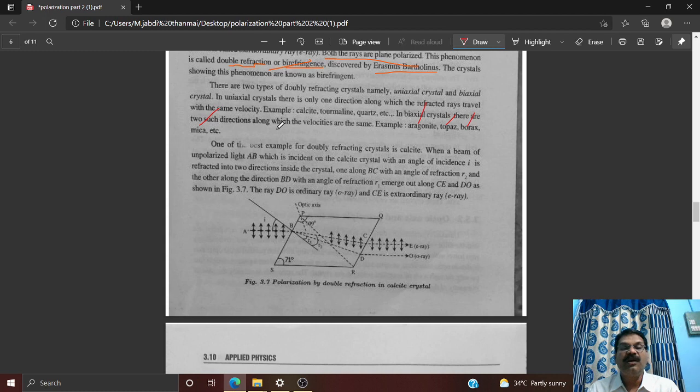One of the best examples of doubly refracting crystals is calcite. Let us see this. A beam of unpolarized light AB is incident on the calcite crystal with an angle of incidence i, and is refracted into two directions inside the crystal.